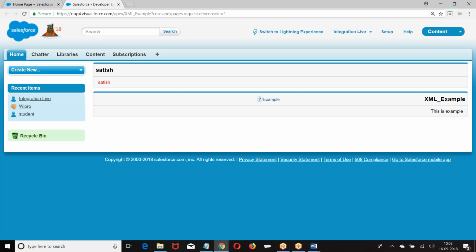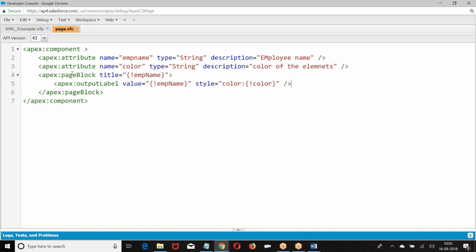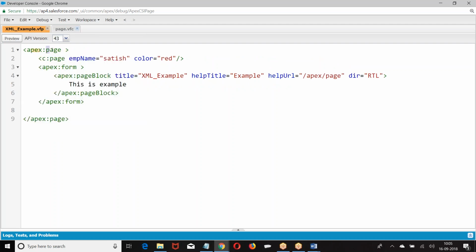It is a root element. Every VF page should start with apex page. It is a root element. But my C colon page is different. So where is the definition of this page defined? The definition of the page is defined under the namespace of C. Now you go to C and find out the meaning of that page. If I give apex, go to the apex namespace and find out the meaning of page. Are you clear about this? There is a reason why we got namespace colon element. In XML, in some cases, we will be using namespaces, and for the definition of a namespace, we need to go to that namespace and find out the meaning. I hope you are good.